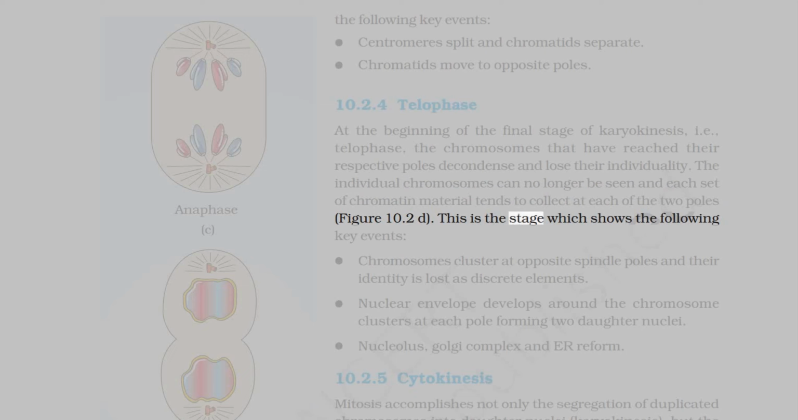This is the stage which shows the following key events. Chromosomes cluster at opposite spindle poles, and their identity is lost as discrete elements. Nuclear envelope develops around the chromosome clusters at each pole forming two daughter nuclei. Nucleolus, Golgi complex and ER reform.